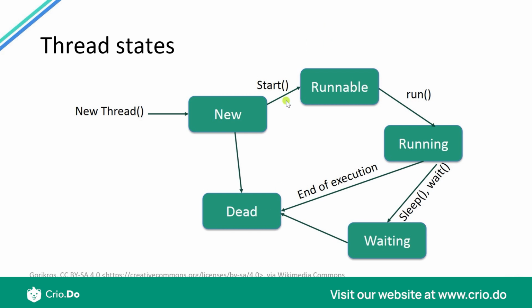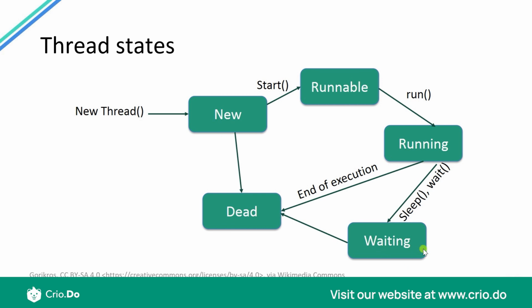Now, other than start, even if it is in a new state and it acquires time from the CPU, that is the time when it is actually going to resume. We also have a method known as resume. So if we start resuming the thread, it is going to start and it is going to become runnable. There are also other methods known as notify and notifyAll. That is also going to make it go to the runnable state. And we are going to talk about all these things.